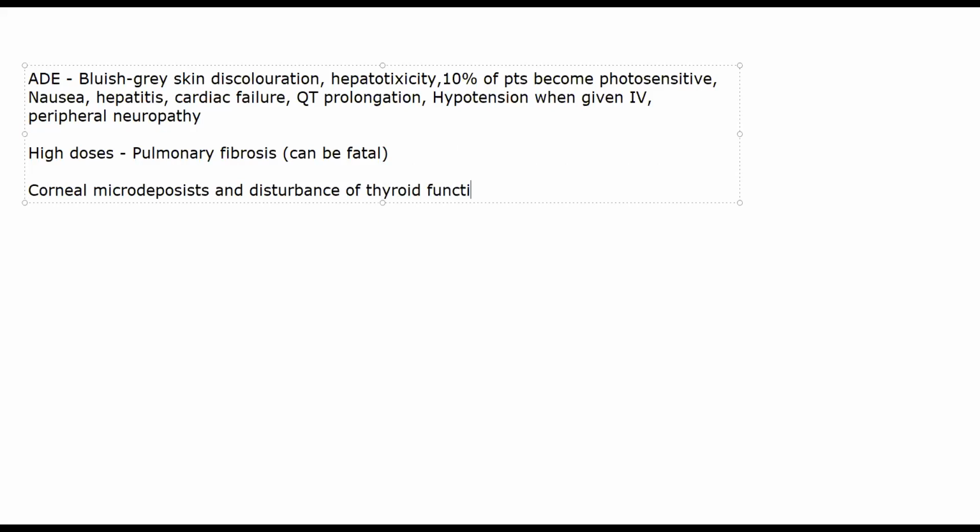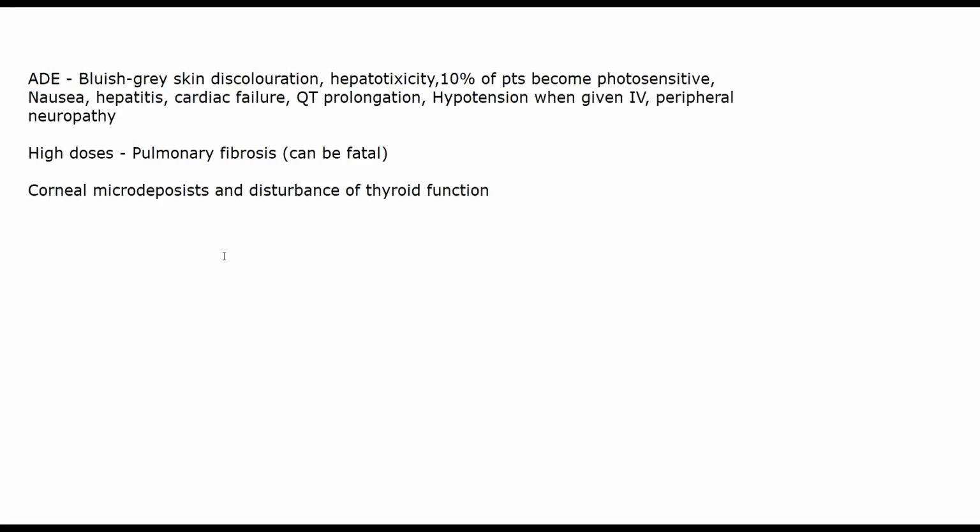Disturbance of thyroid function can be either hyperthyroidism, because amiodarone has iodine in its structure, or hypothyroidism, because it will block conversion of T4 to T3. Okay, so that is about amiodarone.